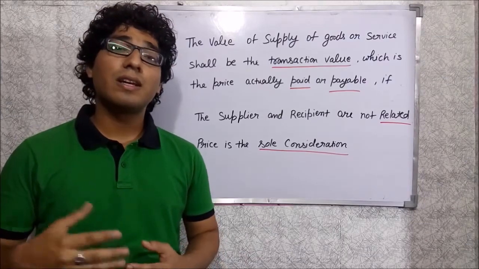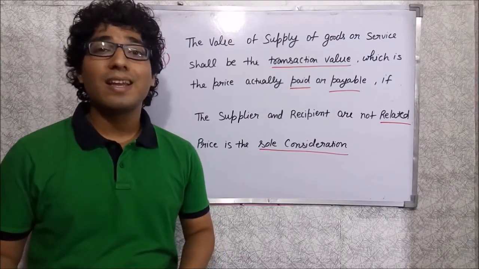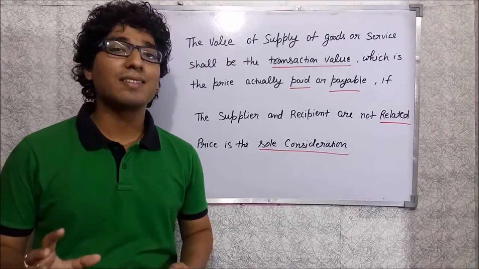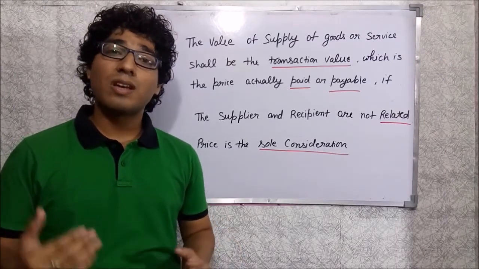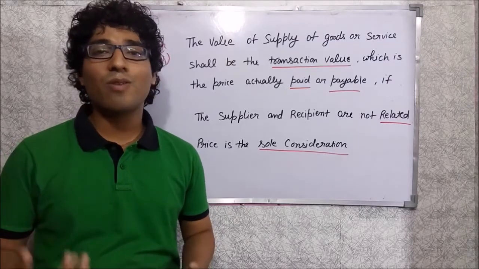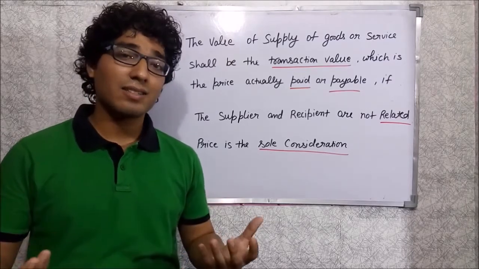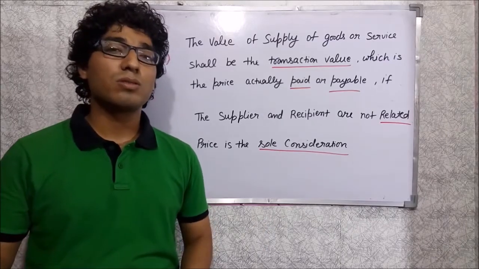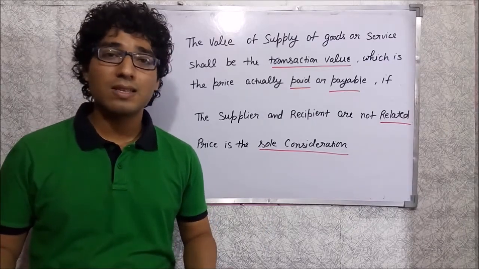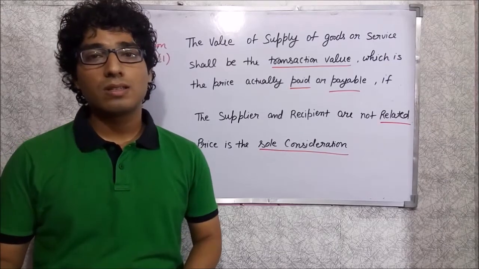When you wash the dishes in exchange for the remaining balance, the price is not the sole consideration, because your service of washing the plates is also involved in the transaction value. In that case also the valuation will be done as per the valuation rules. So these are two examples in which the price is not the sole consideration.